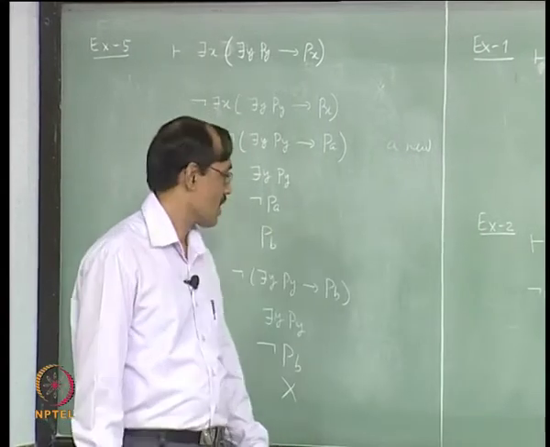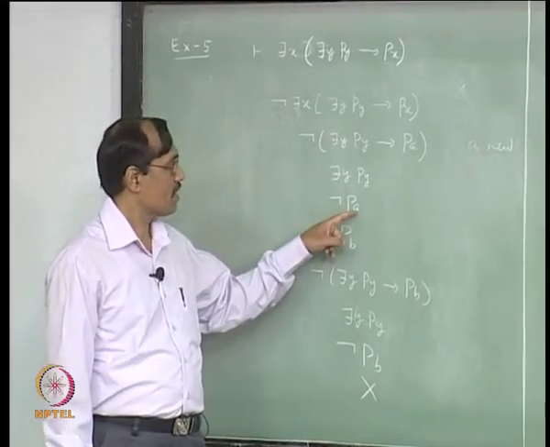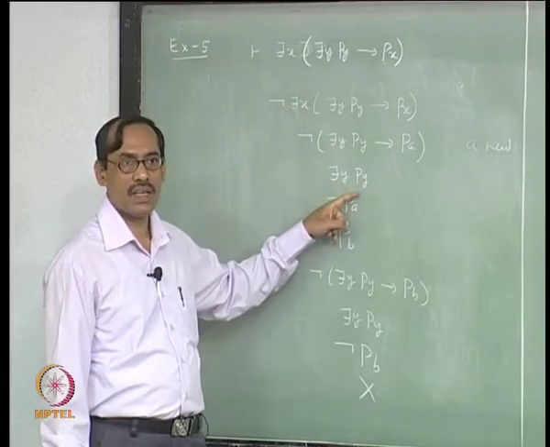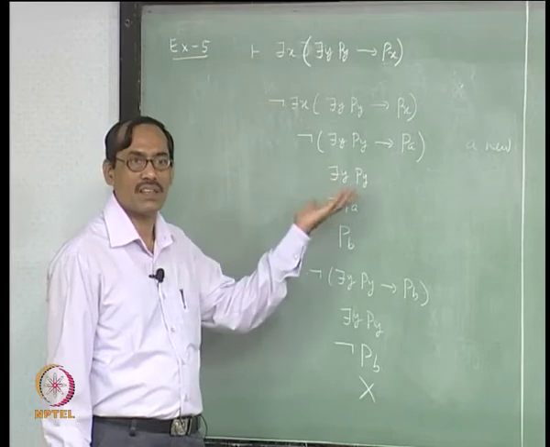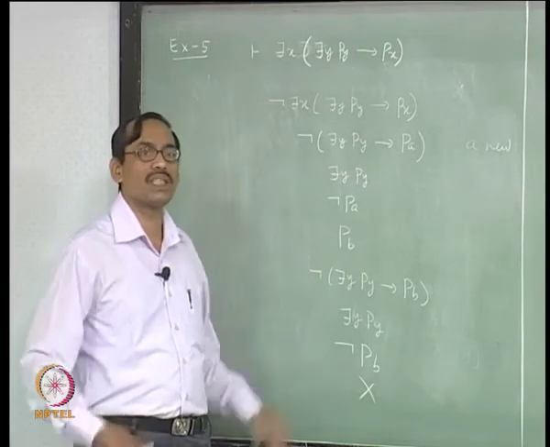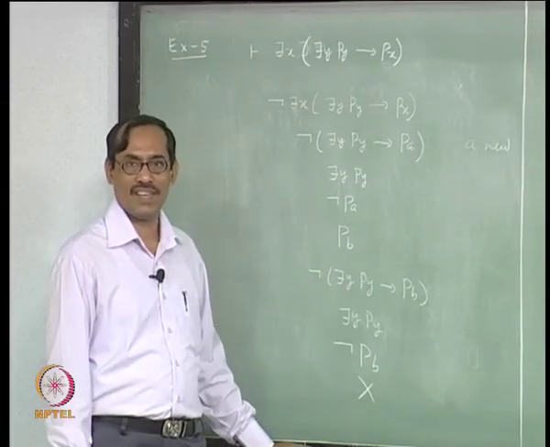That is what we had done. Here now what happens, this constant a has been introduced by one universal rule, right. So it has the potentiality to be any constant. Why this a? It could have been any constant, by chance we have just taken a, we could have taken b also, right.